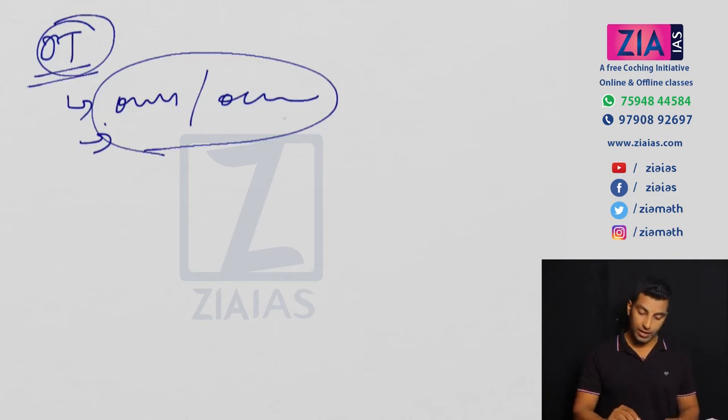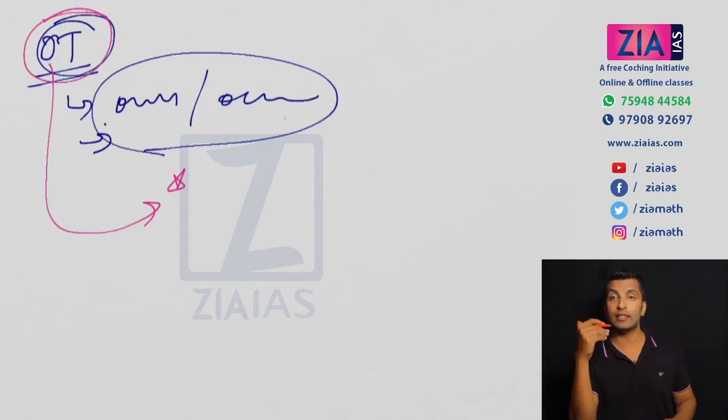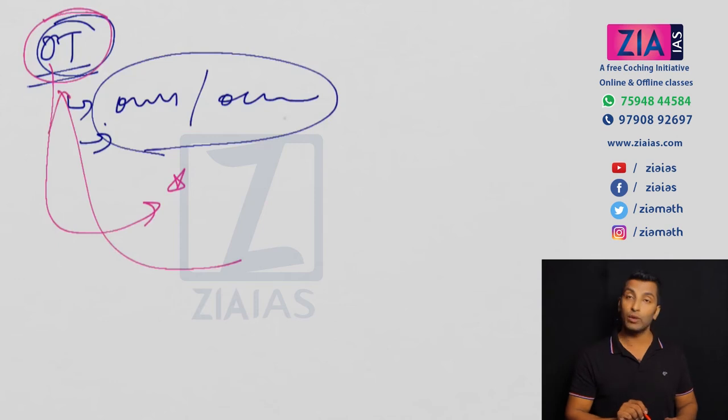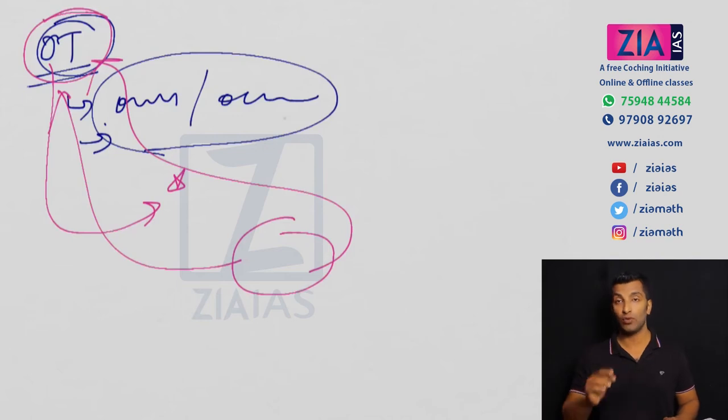And the most important point here that you need to notice, the sharecroppers or subtenants, they didn't get any benefit out of it. Okay, so you can see now occupancy tenants got the complete right, and occupancy tenants started exploiting the subtenants or sharecroppers later. So the things that zamindars did to occupancy tenants, now the occupancy tenants started doing to the sharecroppers or the subtenants. They started charging more share from the produce, etc. Okay, so the sharecropper may cultivate their land, and when they do that, sharecroppers have to pay a huge amount as tax or share to the occupancy tenants. So whatever zamindars did to occupancy tenants, now occupancy tenants, once they got the rights, they started doing it to the sharecropper or the subtenant.